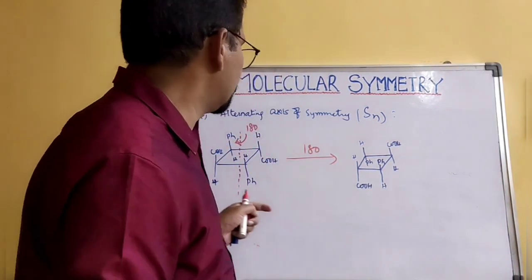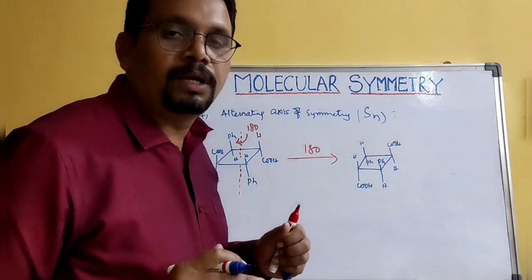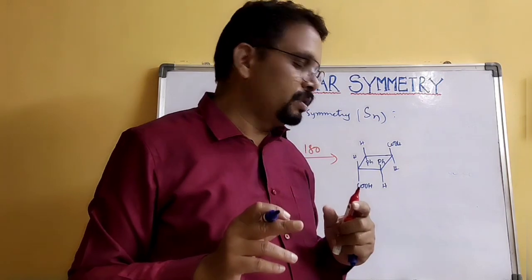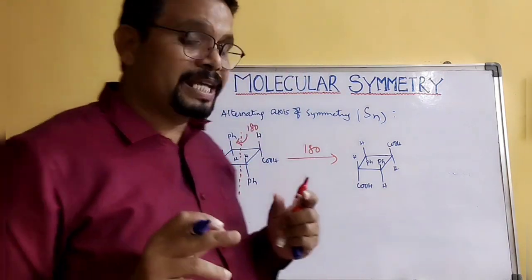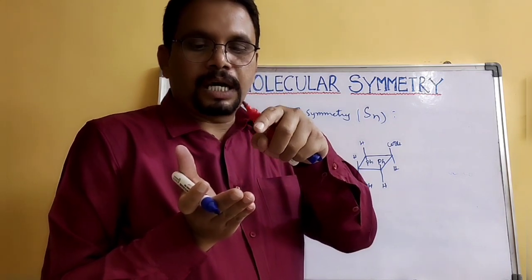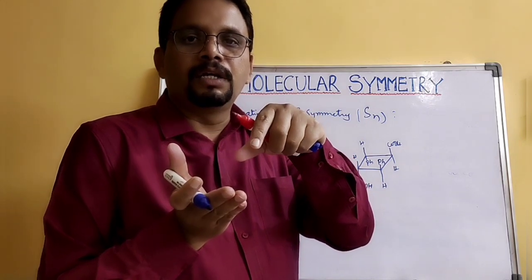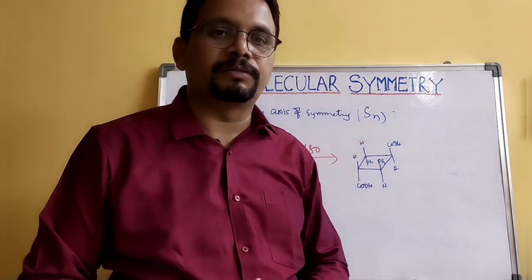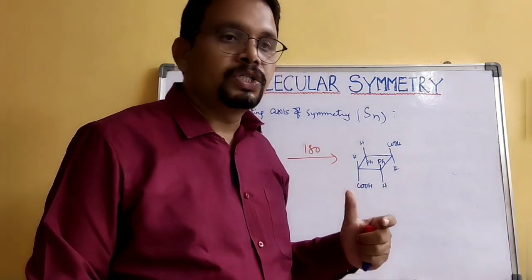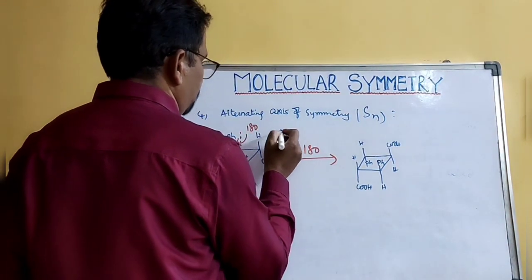Alternating axis of symmetry means if a molecule is rotated around an appropriate imaginary axis, and then the resulting molecule is reflected, you will get the same structure as the original one. So here both operations are performed.